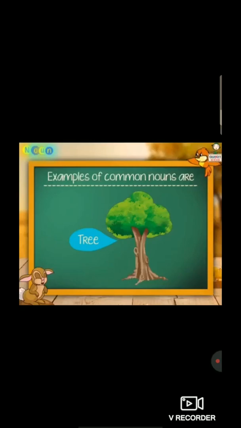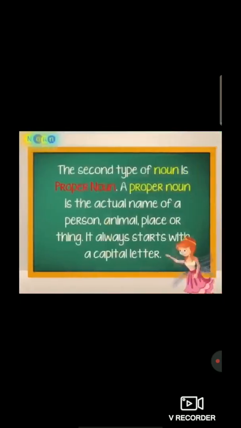So students, now move to the next type of noun. First we had learned noun, right? Then I explained to you about common noun. Now the next is a proper noun. So here the definition of the proper noun. The second type of noun is a proper noun. A proper noun is the actual name of a person, animal, place or things. It always starts with a capital letter.